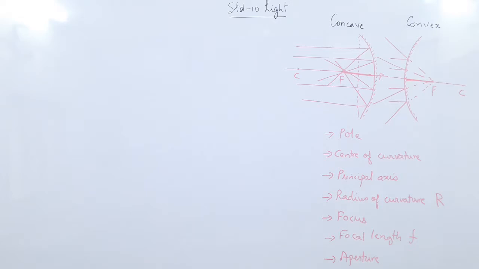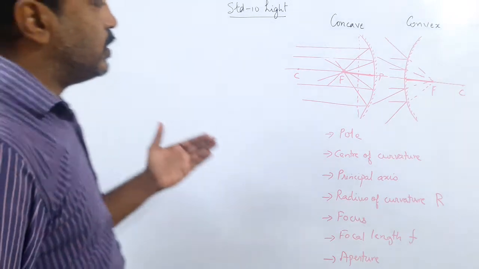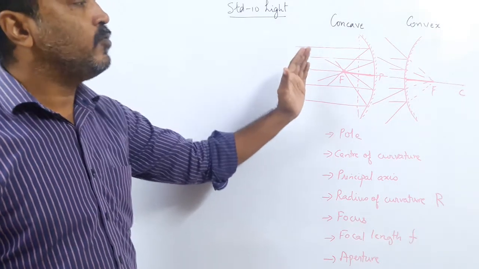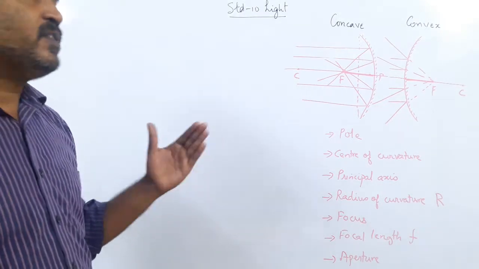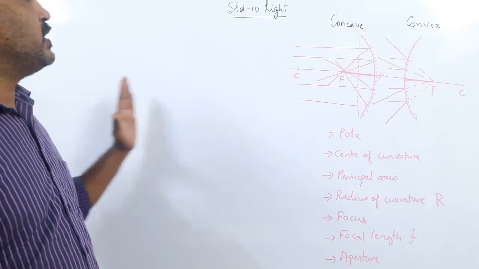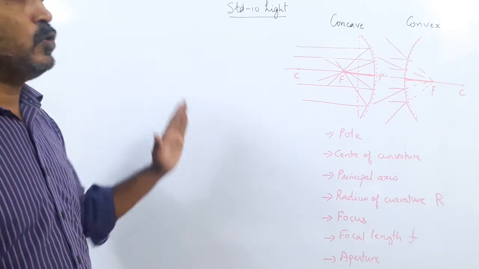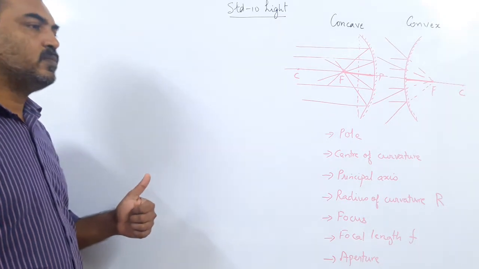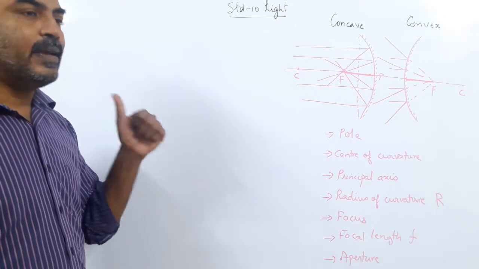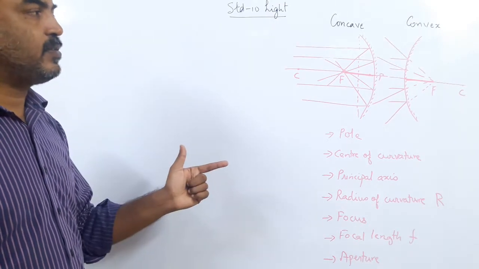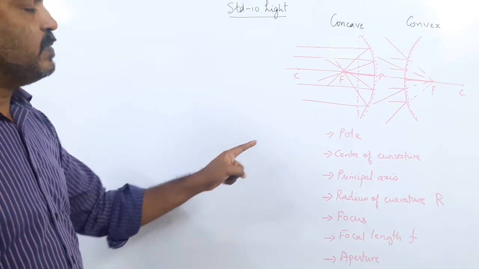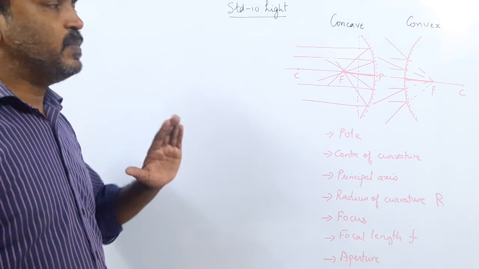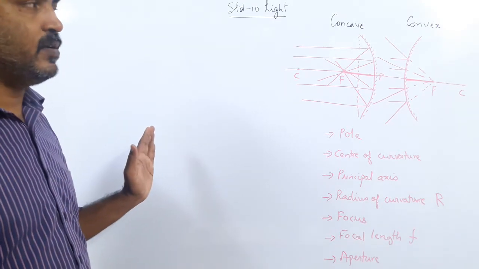Now comes the exciting part. We have to learn what happens when an object is placed in front of a concave or a convex mirror. In the previous lecture you saw that when you place an object in front of a plane mirror, you get an image. The image was erect and virtual, of the same size. The distance between the image and the mirror is equal to the distance between the object and the mirror, and it was laterally inverted, meaning left becomes right and right becomes left.